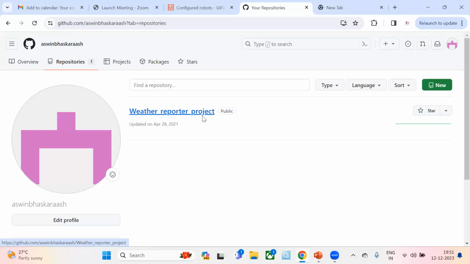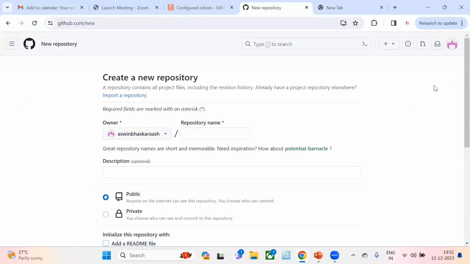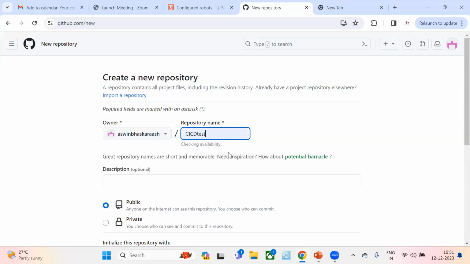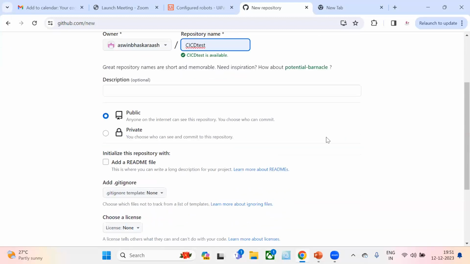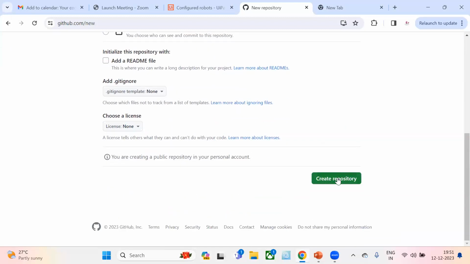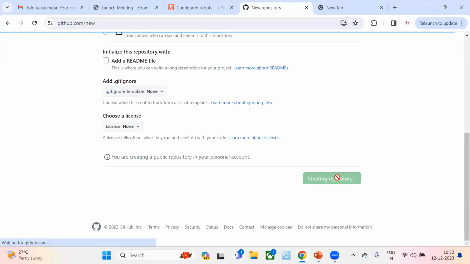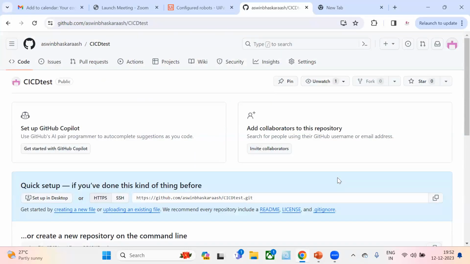For that, I need to click on New and just provide the repository name. For now, this is for testing the CI/CD, right? We can put it as CI/CD test. Now we just need to click on Create repository. Done. Now we have created our repository, but it doesn't contain any branch or code. Now we need to start a process in UiPath Studio, and the same should be merged to this particular repository, right? That's the thing we do normally.